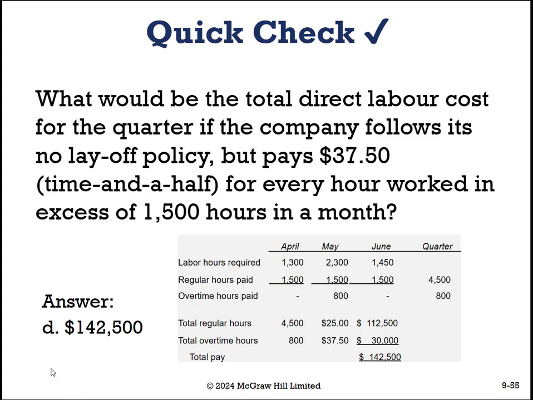So if they did in fact pay time and a half, the only month that would be applicable would be May. And that means that there'd be 4,500, so the 1,500 times 3, so 112,500, and then the overtime hours for 30,000, then that would be 142,000. So that's actually not a good deal for them. They spent 132,500, and with overtime, they would have spent 142,000. So this actually works better for them in exchange for this month to have a no layoff policy. Plus, layoffs are pretty bad for morale.